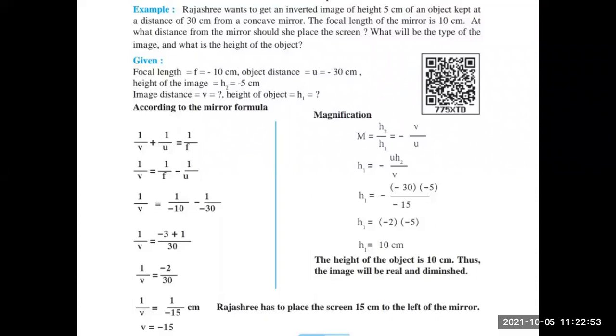Thus the image will be real and diminished. Rajeshri has to place the screen 15 centimeter to the left of the mirror. Why? You can write it specifically, left of the mirror. Minus sign indicates that she has to place the screen towards the left of the mirror. So this is the use of Cartesian sign conventions. The sign conventions tell us exactly on which side the object and the image is placed.